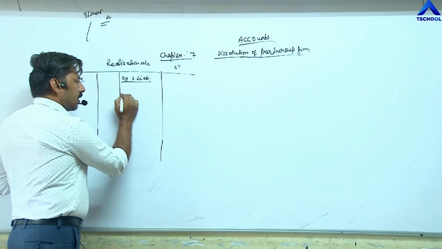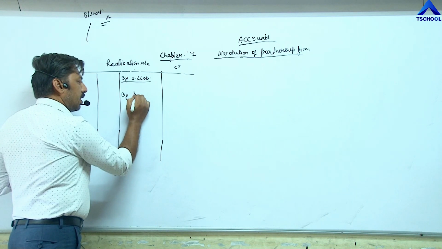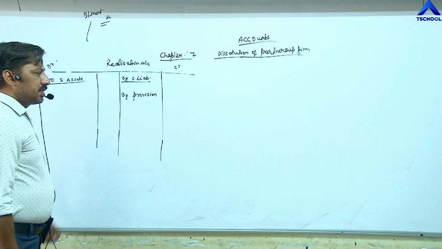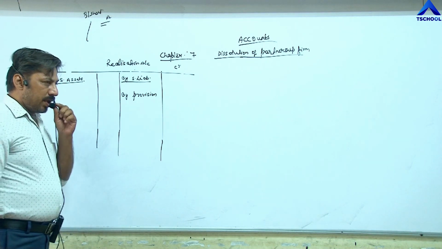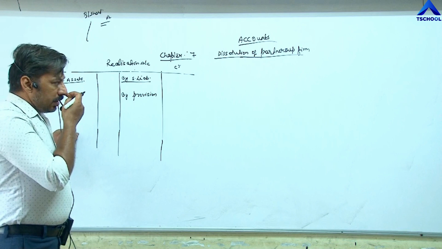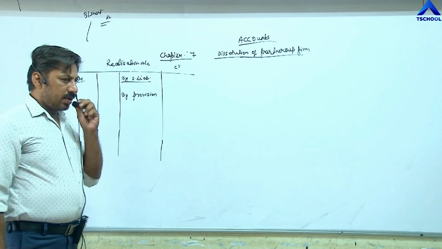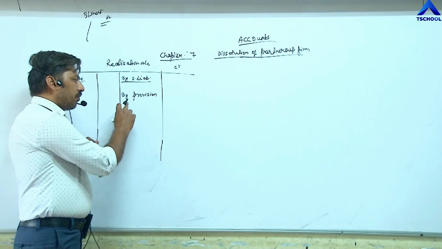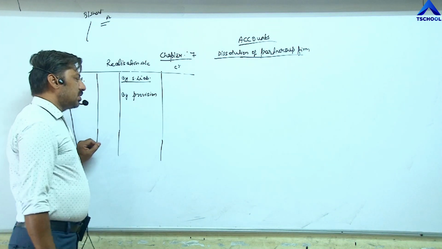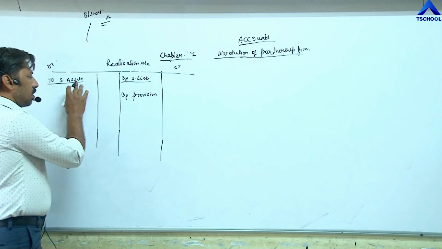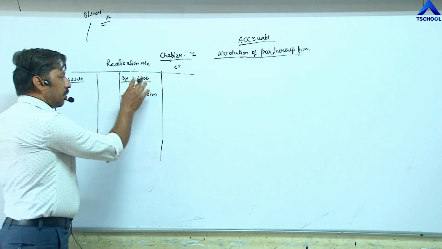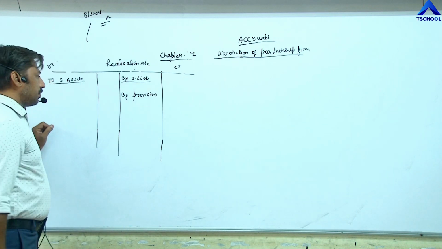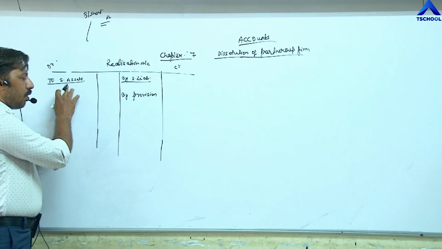Third, we have to close the account of provisions. Provisions means bad debts reserve, discount reserve, depreciation fund. These are all provisions. So we have to close the provisions account. Now, assets accounts are closed, liabilities accounts are closed, provisions are closed. After that, fourth step, we have to sell all assets.